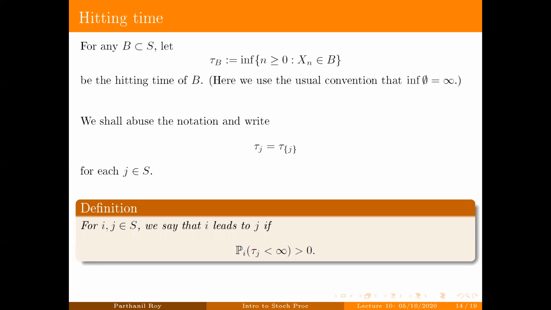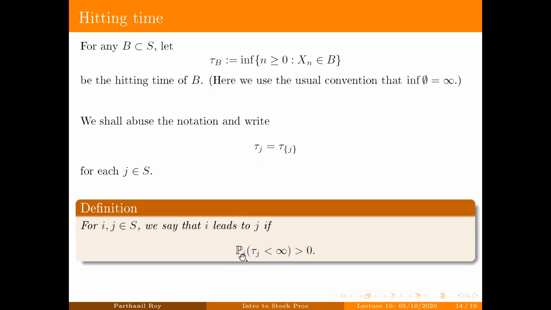Now here is the definition. For two states i and j, we say that state i leads to the state j if, starting from i, there is a positive probability that after finitely many steps, we'll hit j. In other words, P_i, as we decided, denotes the probability of the Markov chain when the Markov chain starts at i.